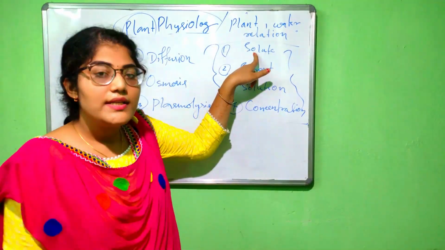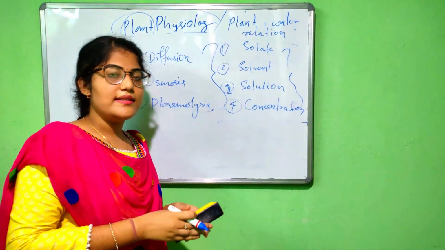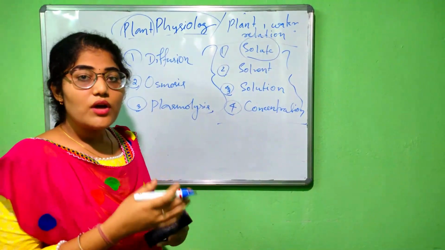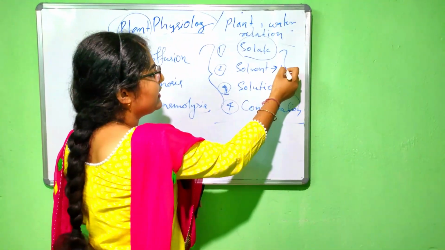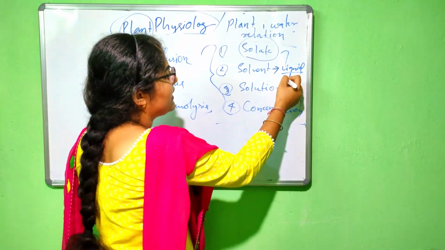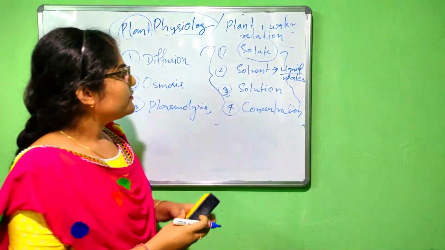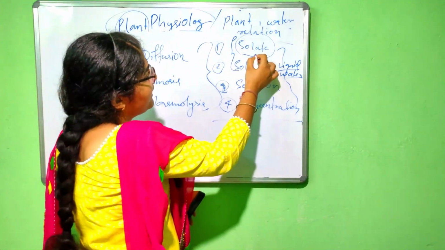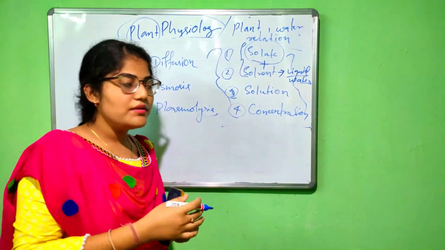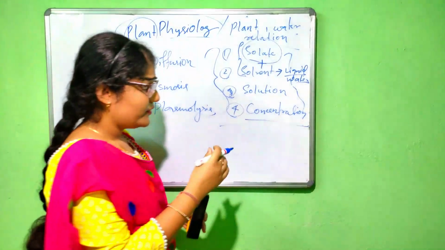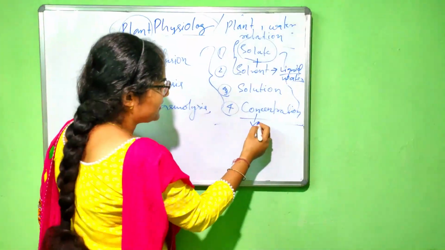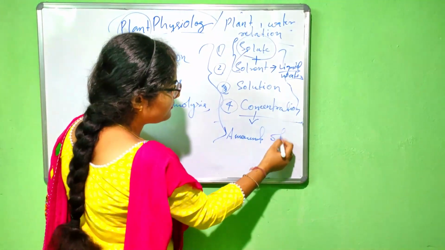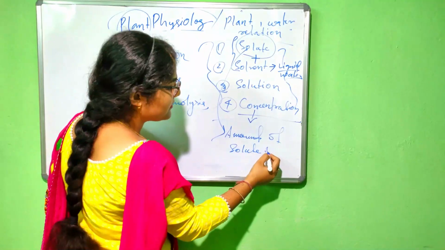First one is the solute. Solute means any particles that can be dissolved in a liquid medium. What do you mean by solvent? Solvent is nothing but the liquid medium. We consider water as a solvent. So what is solution? Solution is the combination of both the solvent and the solute combined to form a solution. And then come to the concentration part. Concentration is nothing but the amount of solute in a solution.